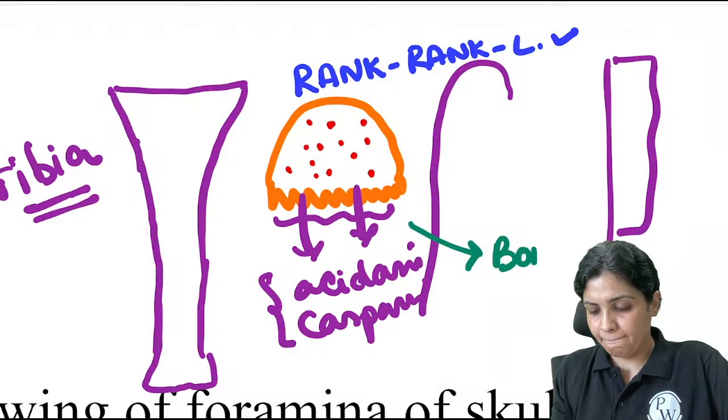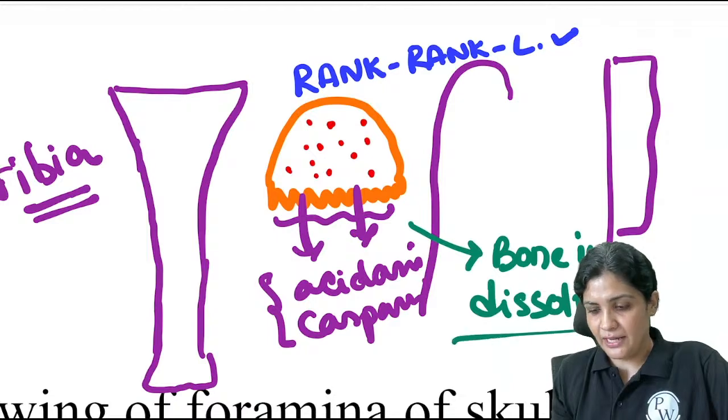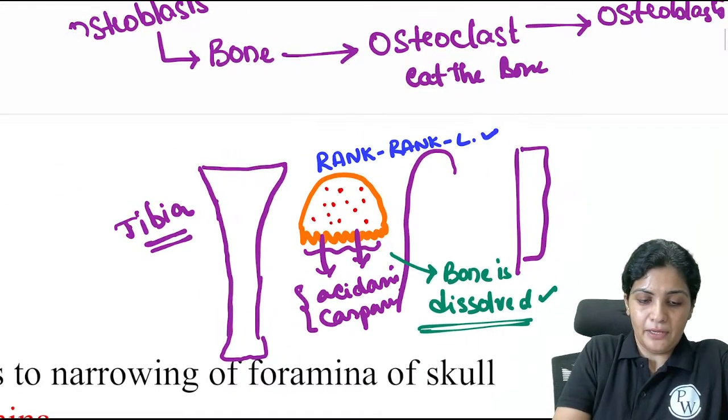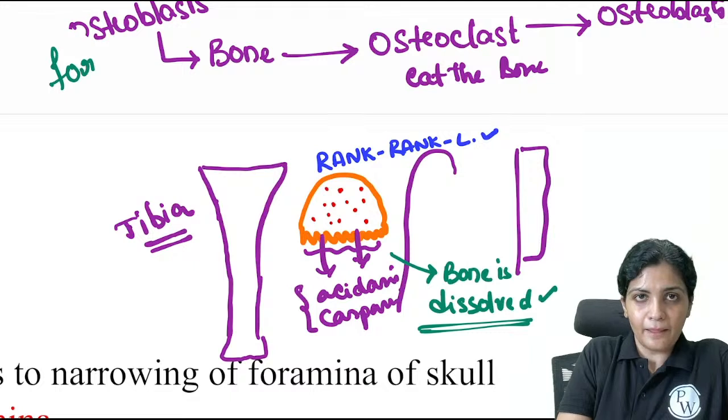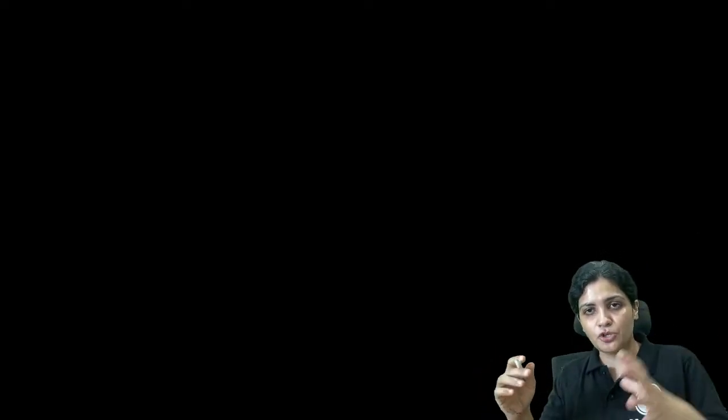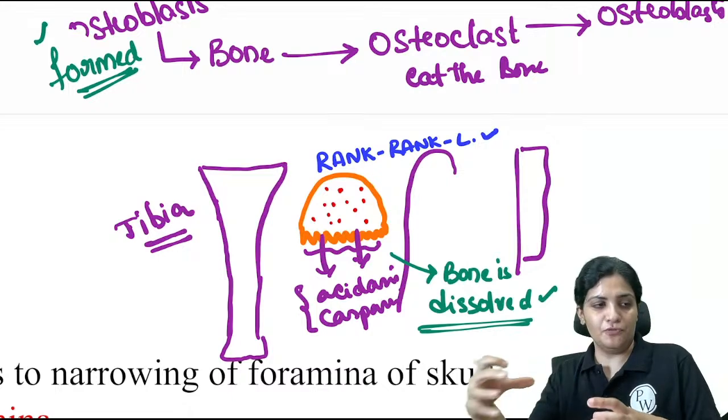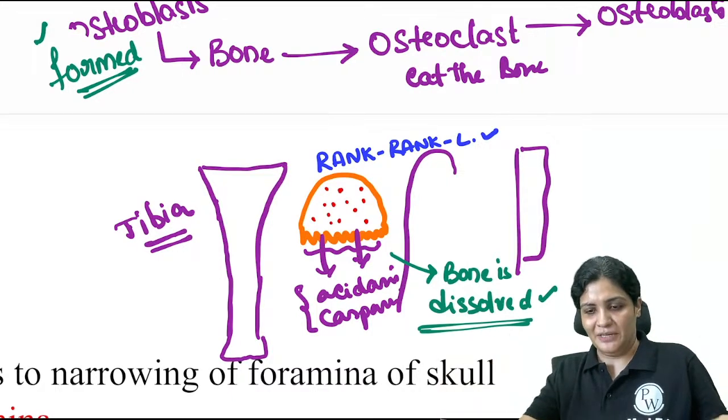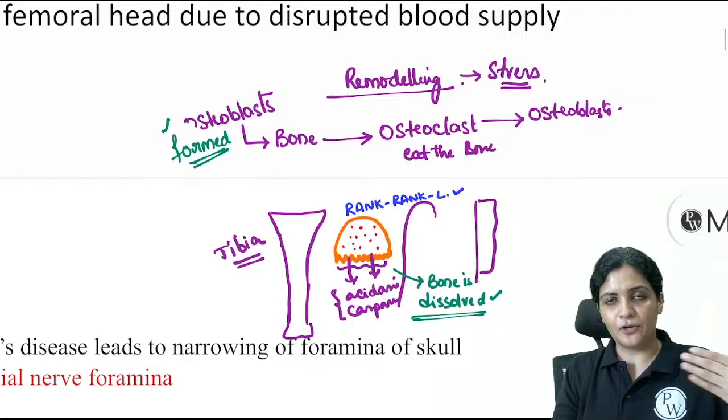So bone is dissolved by the osteoclast. Bone is formed by the osteoblast. So this process has to be in continuous dynamic. There should be formation of the bone, there should be eating of the bone, again there should be formation, so osteoblast, osteoclast, osteoblast. This is where the process occurs because of the remodeling, and because of this release of the enzymes and RANKL interactions also, this process is there.